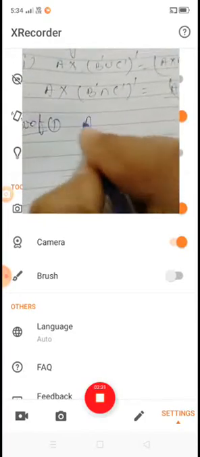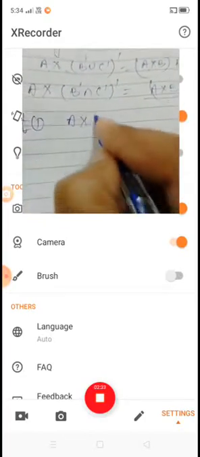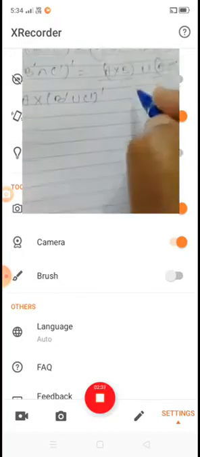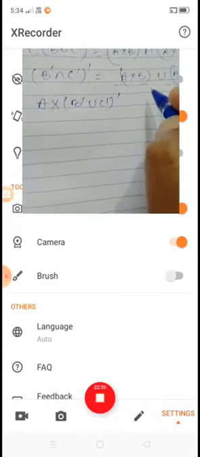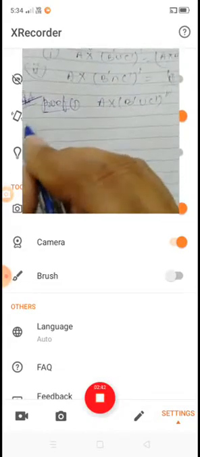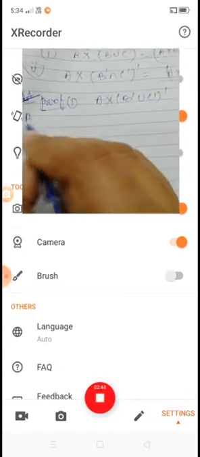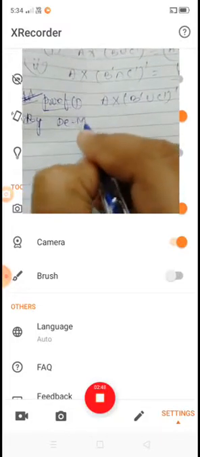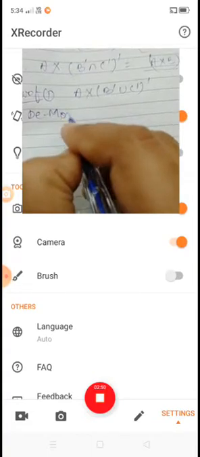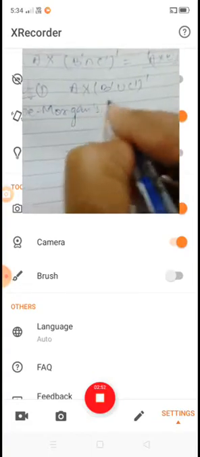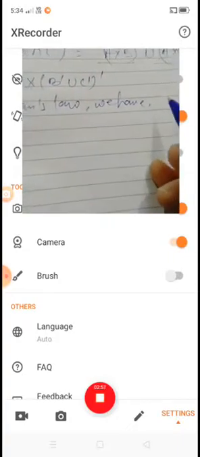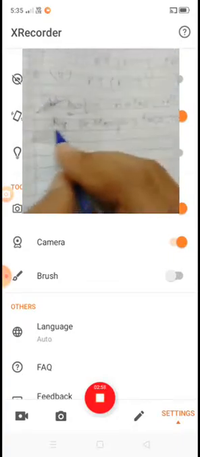We have to show that A cross (B union C). Okay, we know that by De Morgan's law, we have two results.